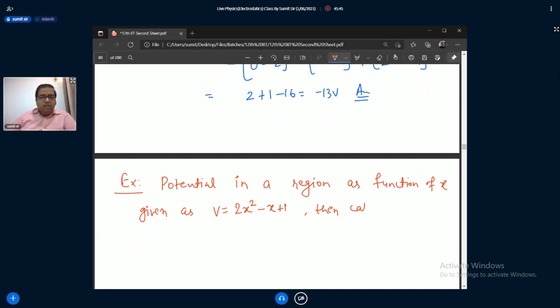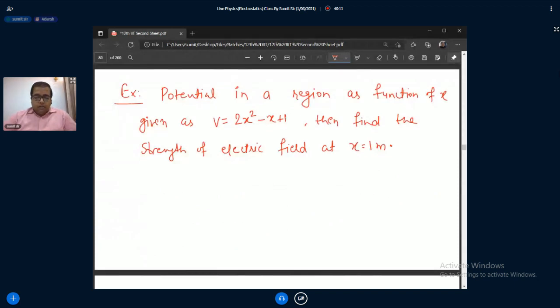Then calculate, or then find the strength of electric field at x is equal to 1 meter. सर हो जाएगा. You have 1 minute.